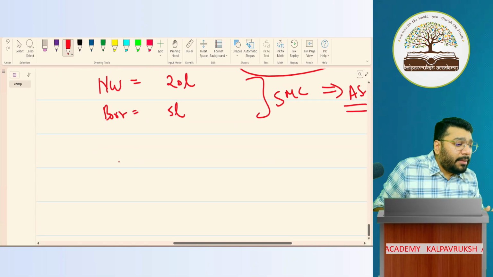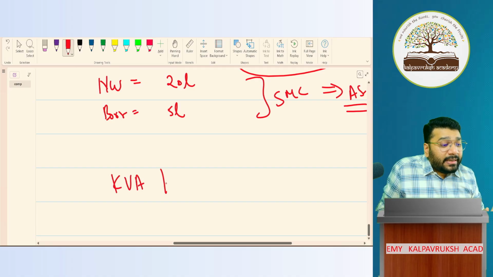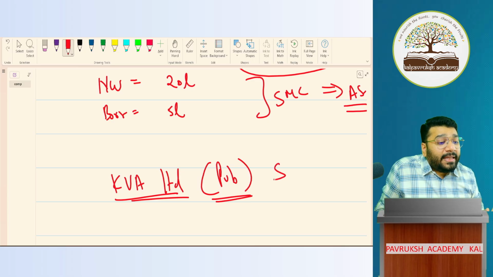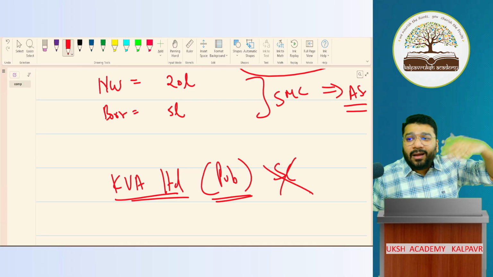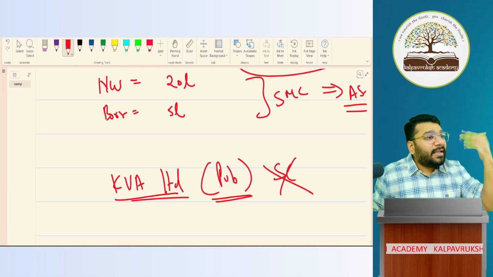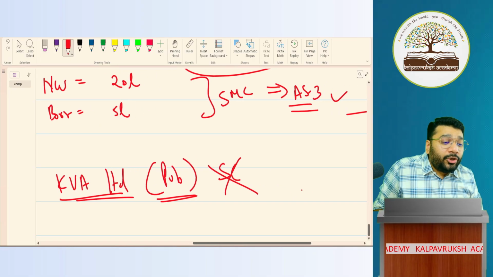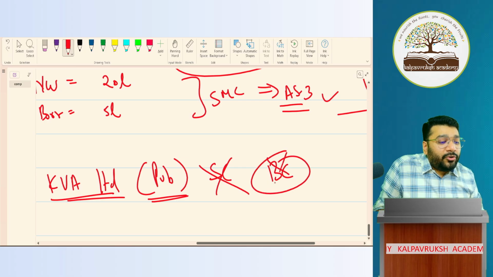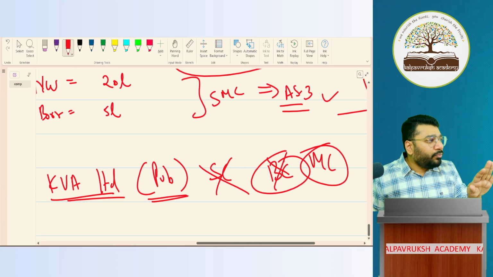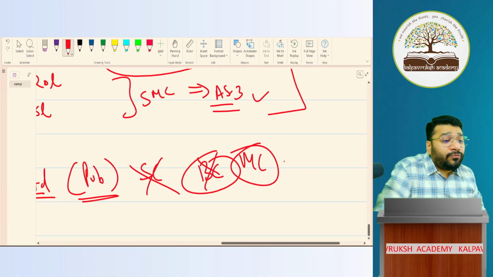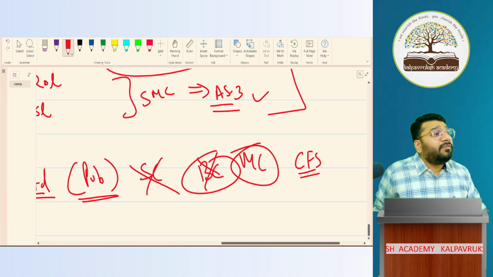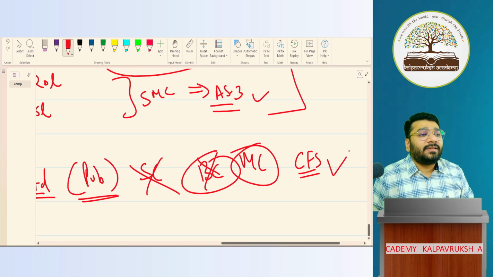Imagine now, I'm talking about Kalpavriksh Academy Limited. Limited means it's a public company. A public company can never be a small company. So, who are you? A big company, or you could say a medium company. Should you prepare a cash flow statement as per your financial statement? The answer is yes. Yes or no?